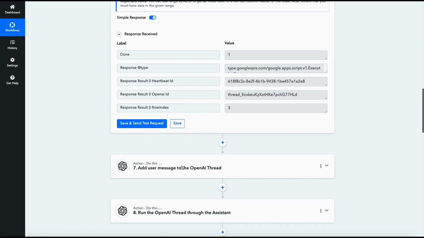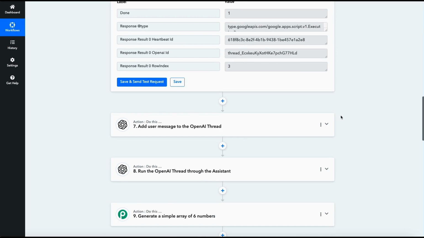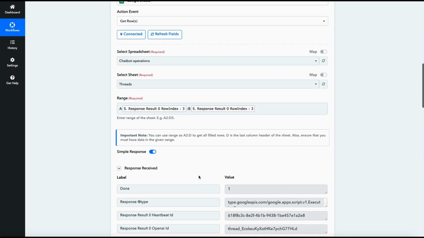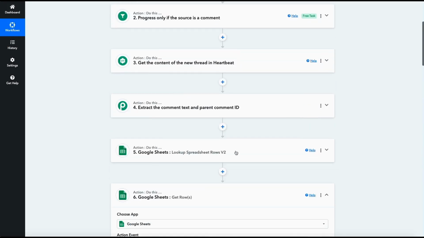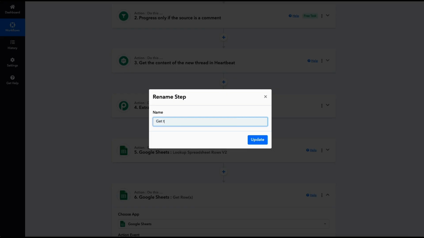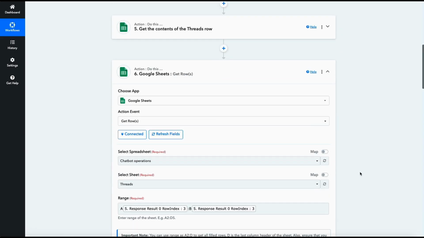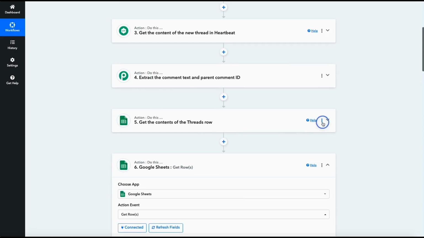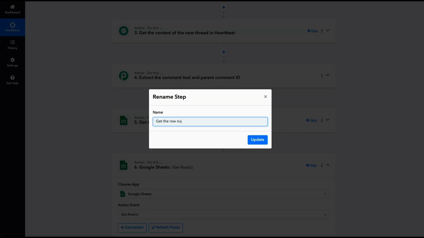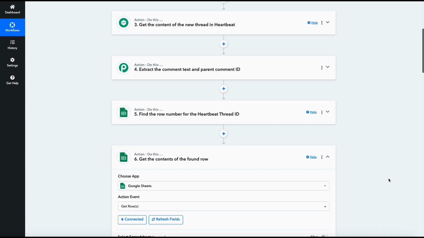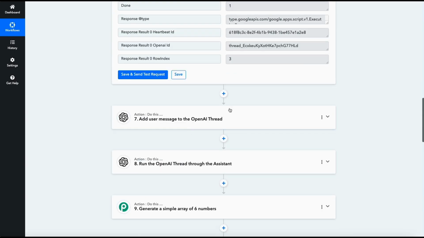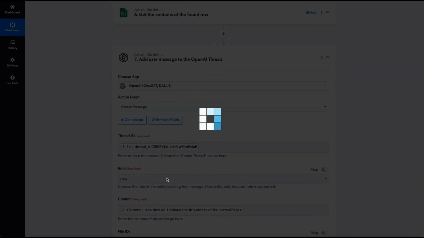And now we need to add the message to the OpenAI thread. But before we go any further, let's do some renaming. So this one will be Get the contents of the threads row. And this one, no, this is not the get contents. This is the row number for the Heartbeat ID, or the Find. And this would be Contents found row. Okay, that's done.